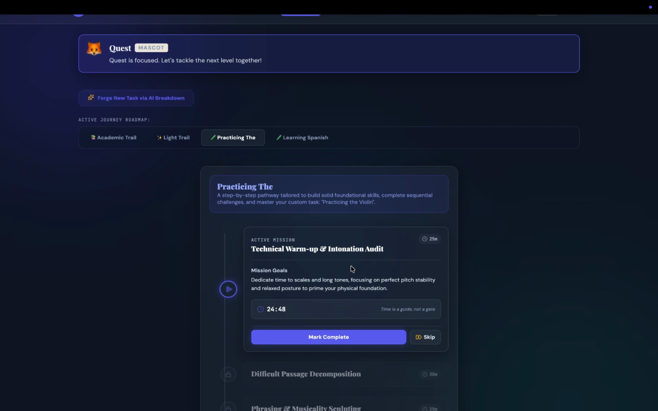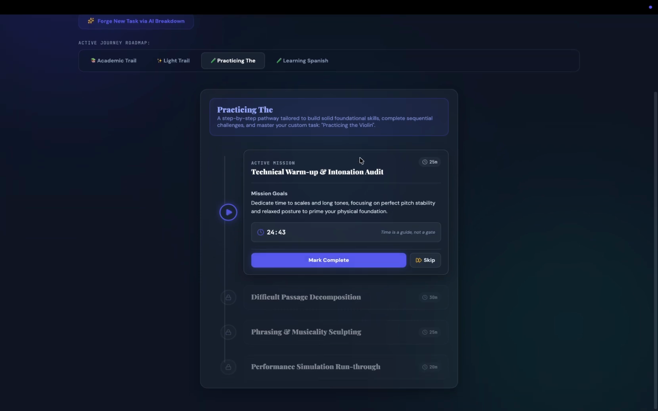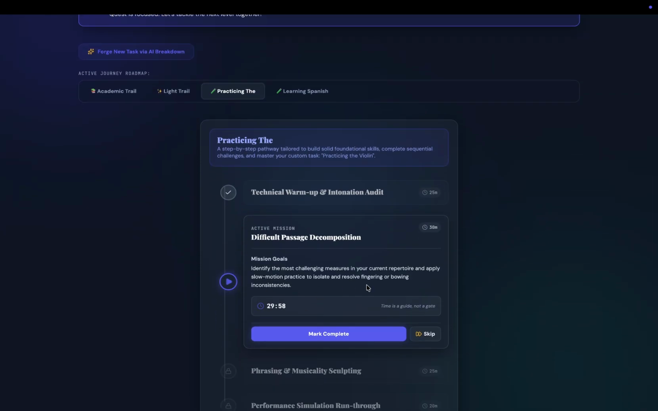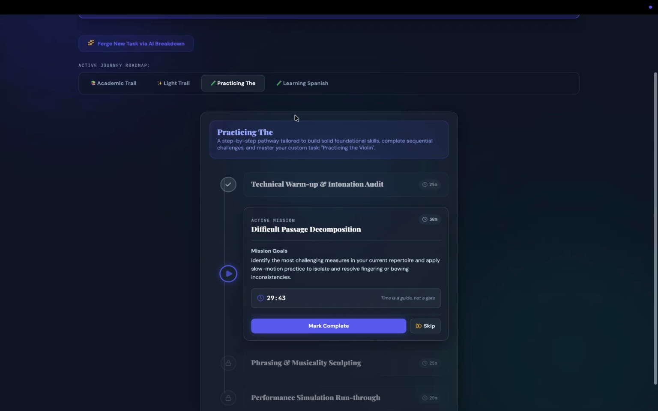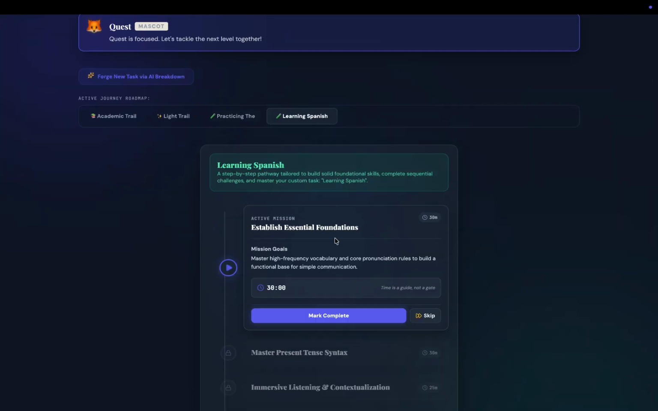So Quest AI creates a custom journey for every task. In this case, it's practicing the violin. We mark complete. Do the same thing for every journey. You either mark complete or skip, but the main difference is the mission goals, which are different based off of the task at hand. And we can also see for learning Spanish, step by step, establish essential foundations, like a functional base for simple communication.